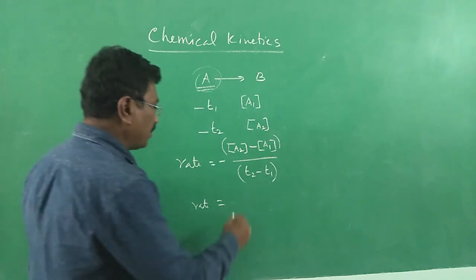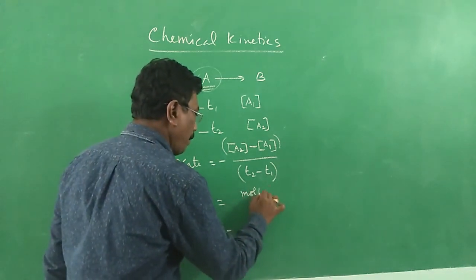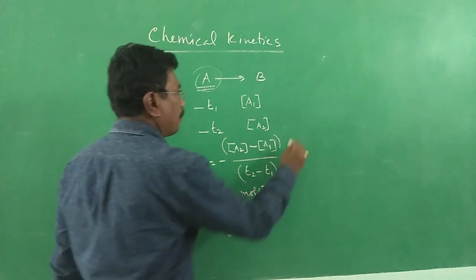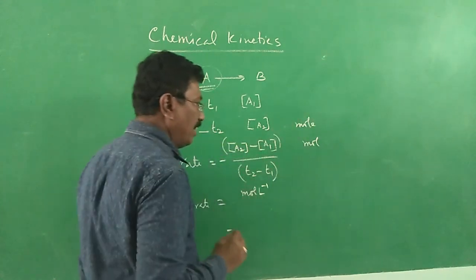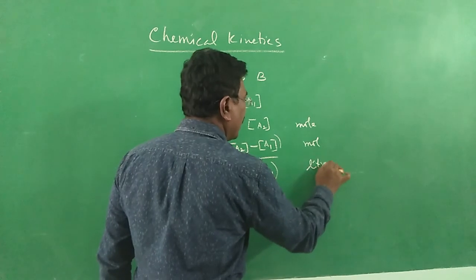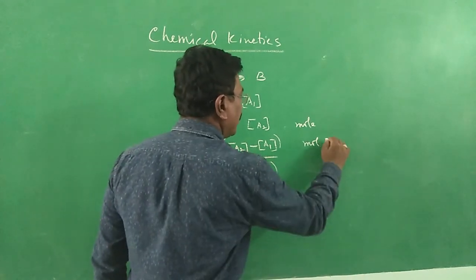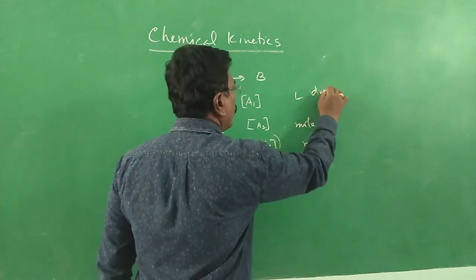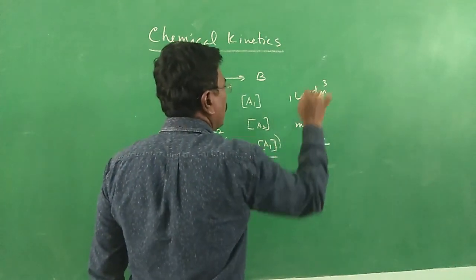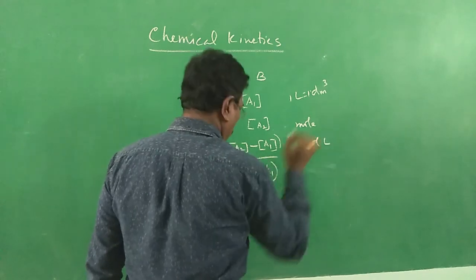Concentration is usually expressed in mole per liter. Spelling for mole is MOLE, in unit MOL. Liter is usually LITRE, but we write liter, capital L. Sometimes liter is considered as decimeter cube. 1 liter is equal to 1 decimeter cube. Now I can write liter, mole per liter.